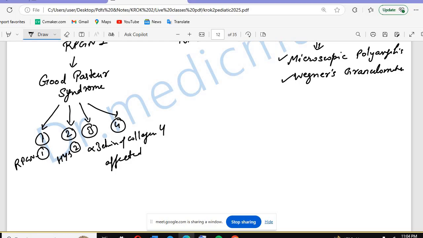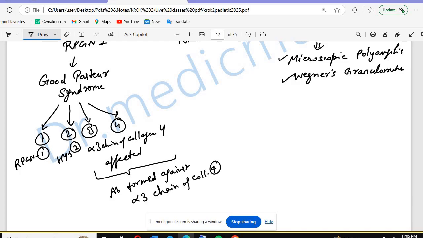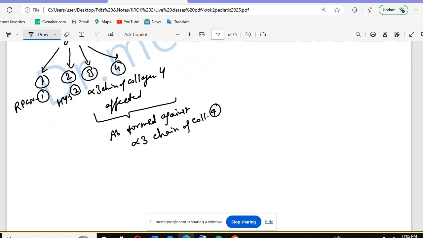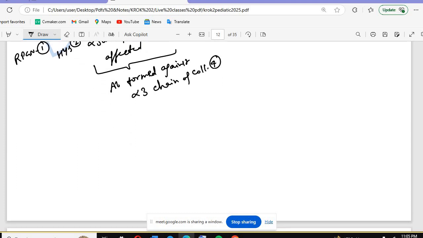So that's why 1, 2, 3, 4. Antibodies will be formed against the alpha 3 chain of collagen 4, and that is Goodpasture syndrome.